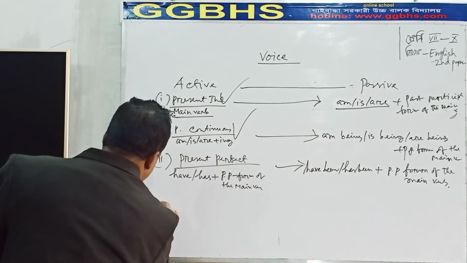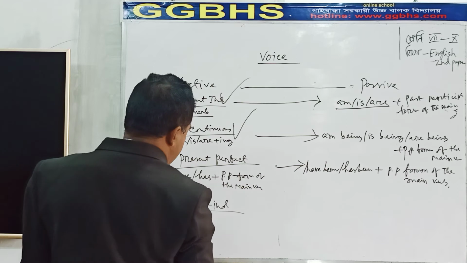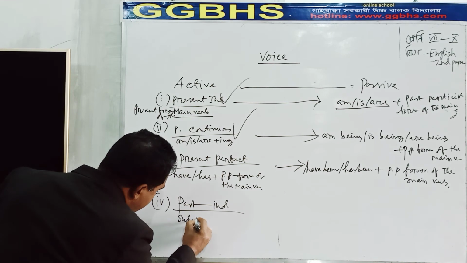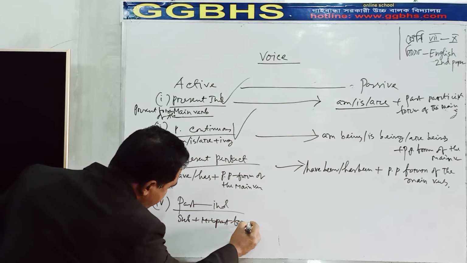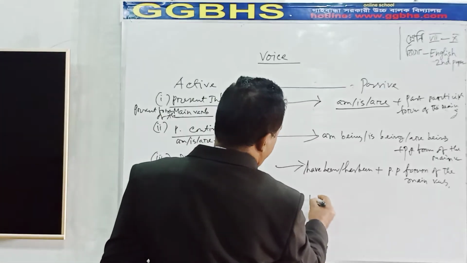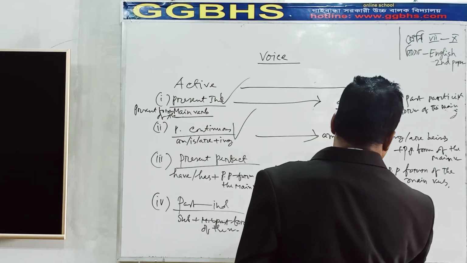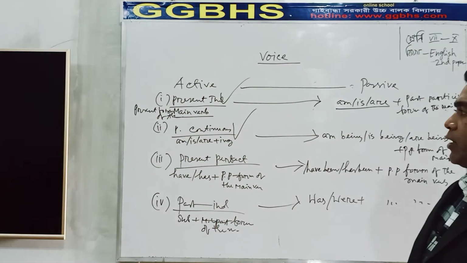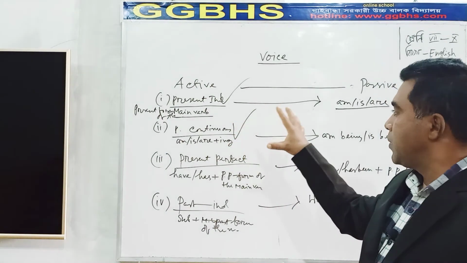Now, past indefinite. You know, in a past indefinite, the form here is subject plus the past form of the main verb. Here, was or were plus the past participle form of the main verb. Dear students, before knowing about the voice, you have to memorize this chart.